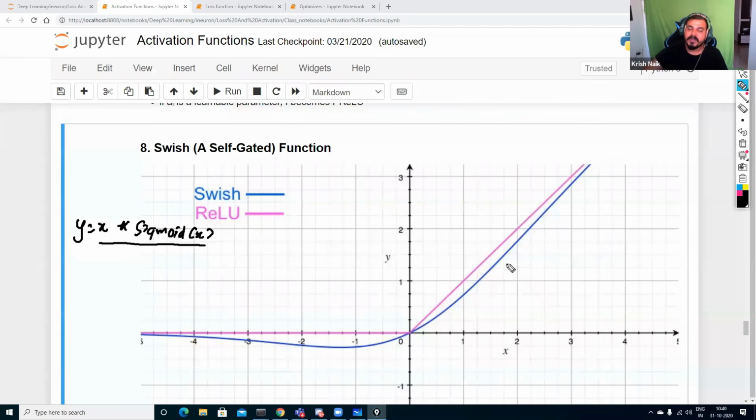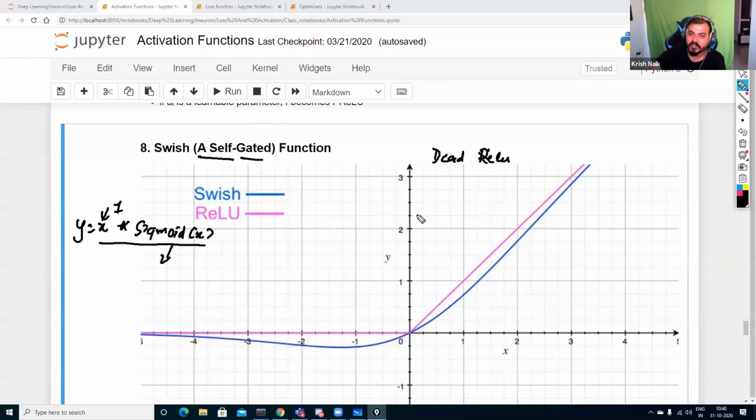This curve is pretty good. It is also zero-centric because it passes through zero. It also solves the dead neuron problem, the dead ReLU problem. Why? Because whenever I find the derivative, it is going to give at least greater than 0. When I find the derivative of sigmoid of x with respect to x, I get different values, based on whatever x value I have. So the derivative is always going to be a little bit greater than 0. This is called a self-gated function.